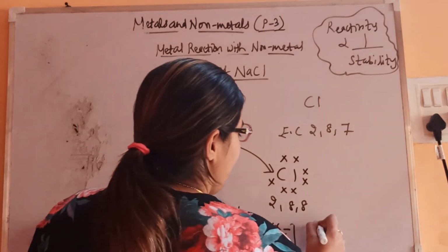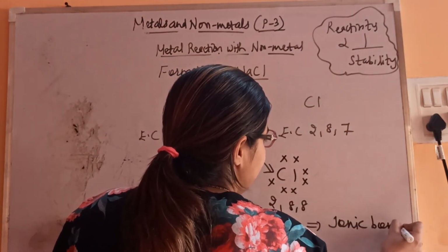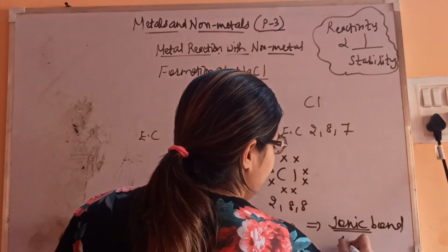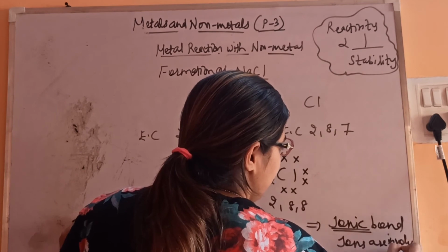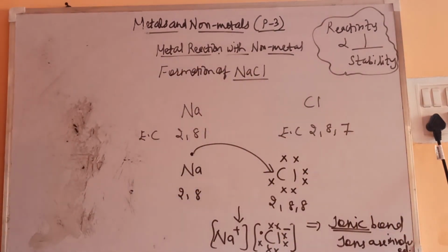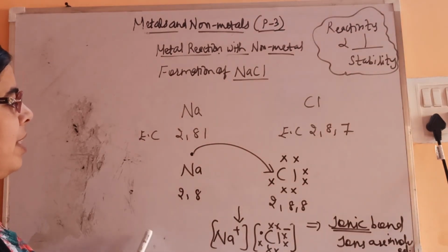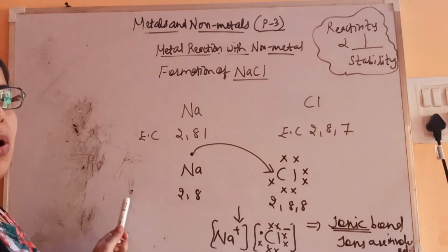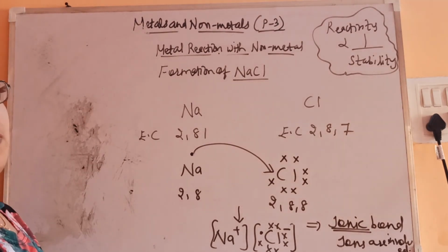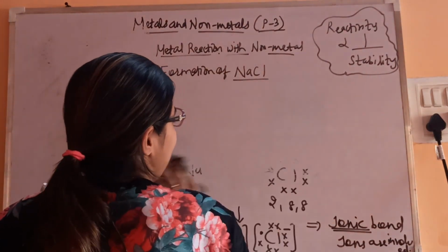So this kind of bond is known as an ionic bond, as ions are involved. So this type of bond is an ionic bond. An ionic bond is formed by the transfer of electrons from metal to non-metal. So let's see its definition and then we'll see more examples.